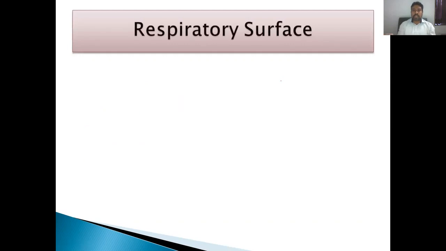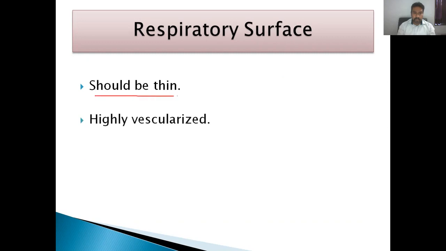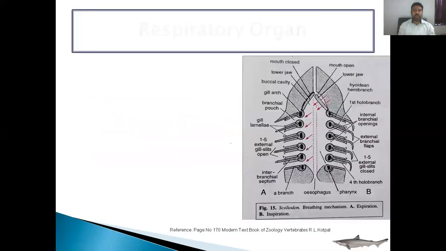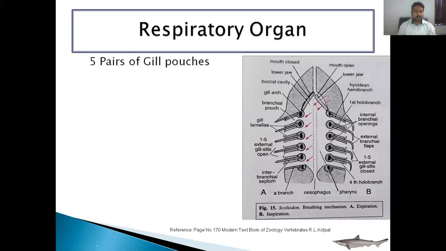What are the peculiar features which should be present in a respiratory organ? It should be thin, it should be vascularized, meaning it should have a blood capillary supply, and it should be wet with the help of mucus. These three features should be present in a respiratory organ so that it plays an important role in respiration. In Scoliodon, the respiratory organs are the gills, in the form of five pairs of gill pouches which contain the gills.